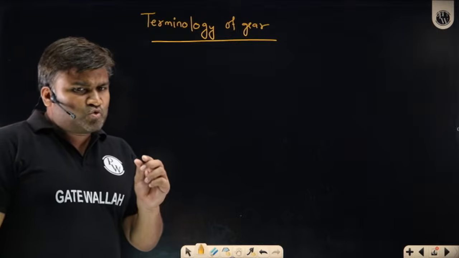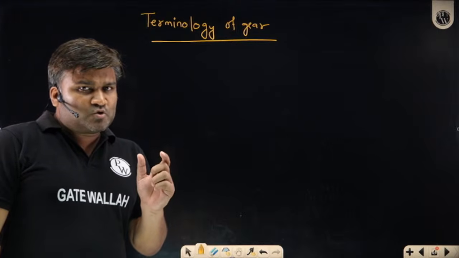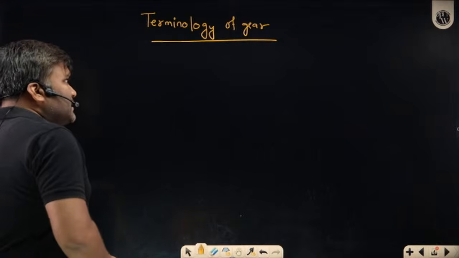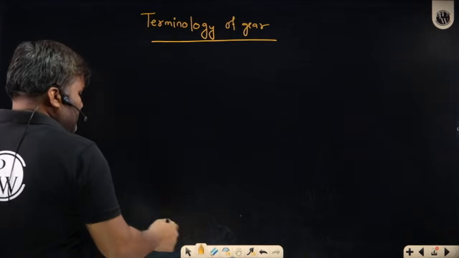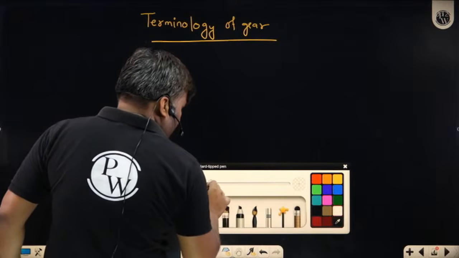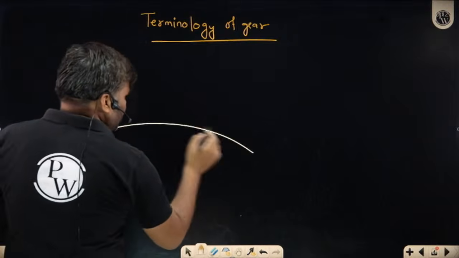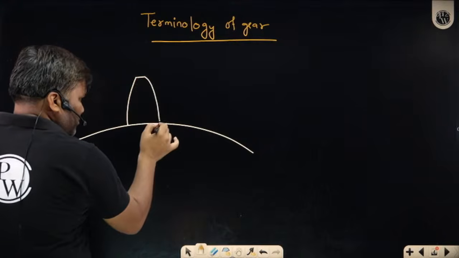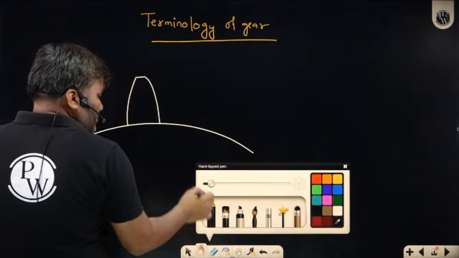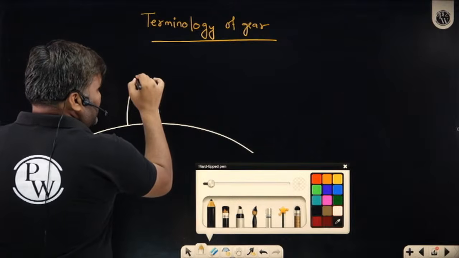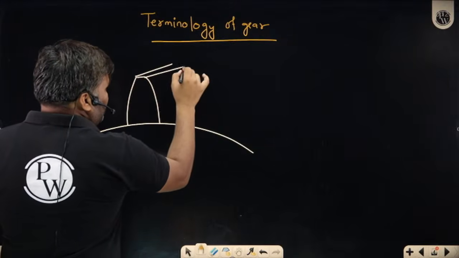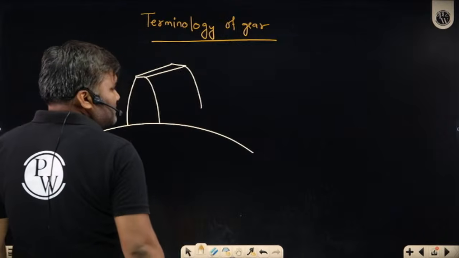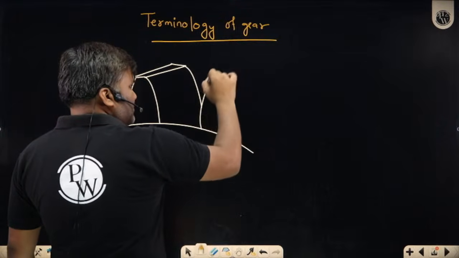I will take 2-3 teeth, just zooming in on that picture to show how it is going to look. If I make a gear in 3D, it looks like this. We are going to have teeth looking like this. If I draw it in 3D, we are going to have something like this kind of situation. Then we'll be having another tooth.